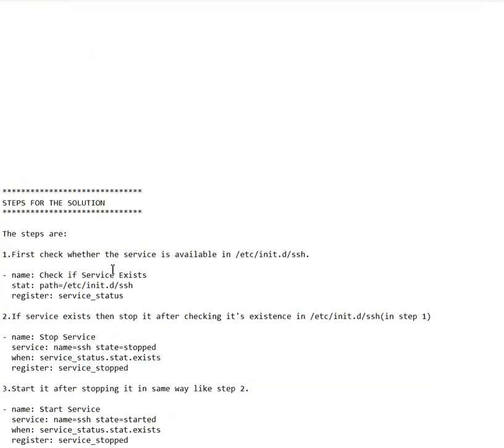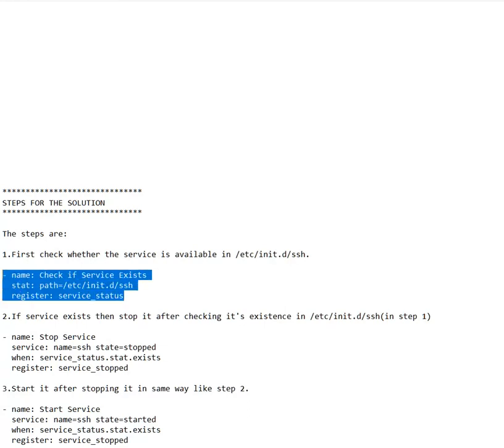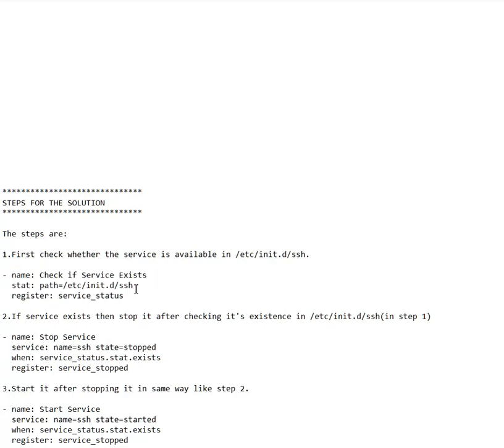So the steps are: first we will check the services available in this particular init path. To check the service, we can use this task. Here we will search for the service availability on this path, and once the service is found, whatever data is received will be stored here.